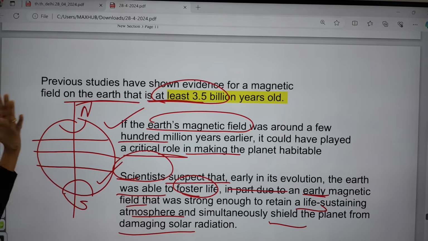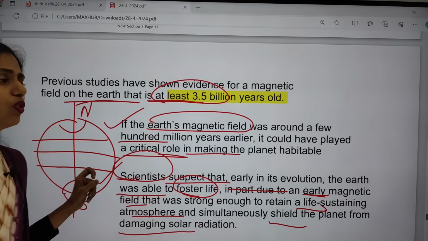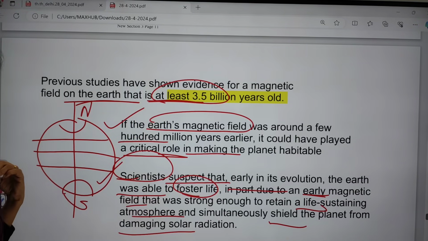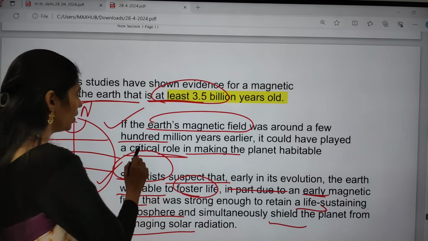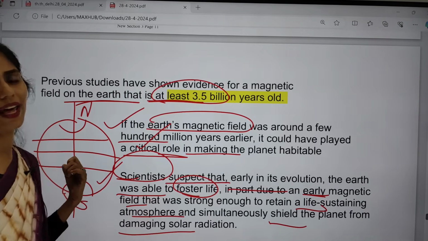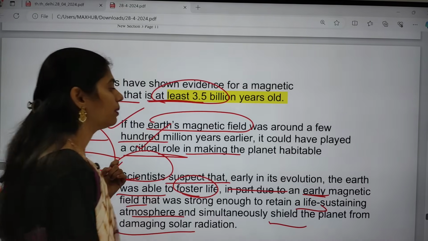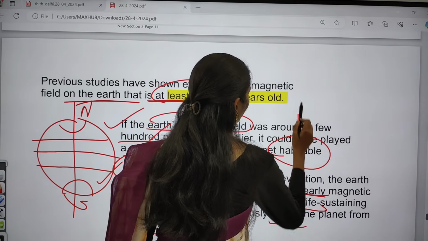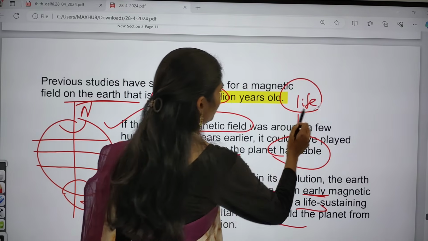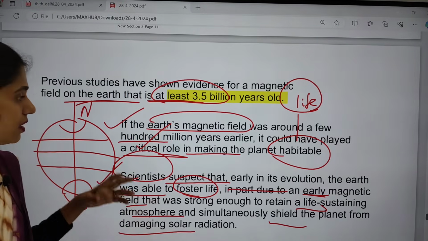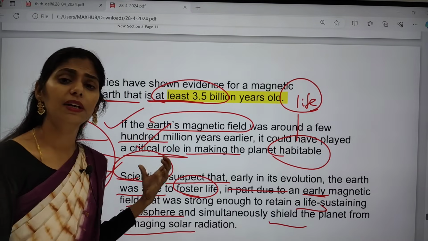So the Earth's magnetic field is about 3.5 billion years old, and now we also have the same magnetic field. This is seen here, and Earth's magnetic field was around a few hundred million years earlier. It could have played a very critical role in making the planet habitable. Habitable means nothing but to make life exist. To make life exist on this planet, this magnetic field helped a lot.